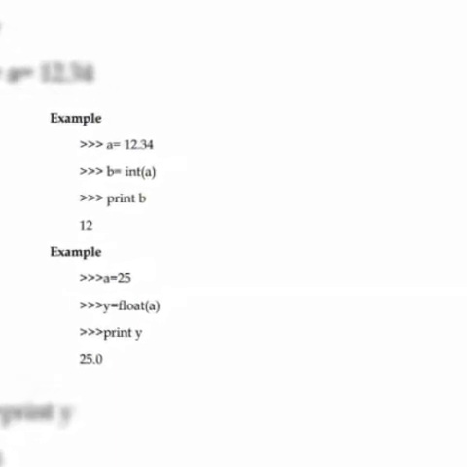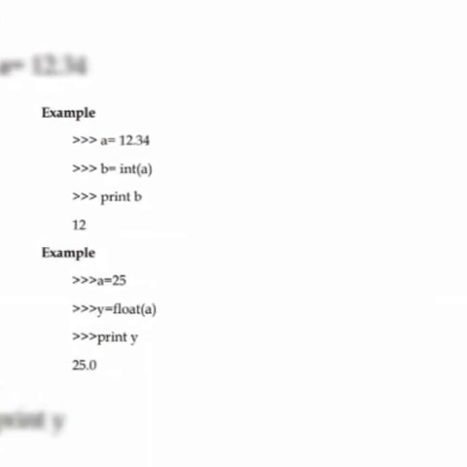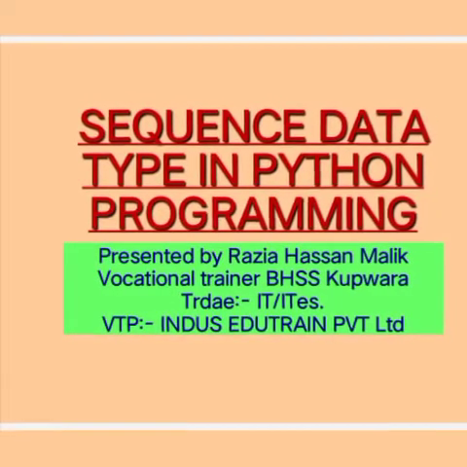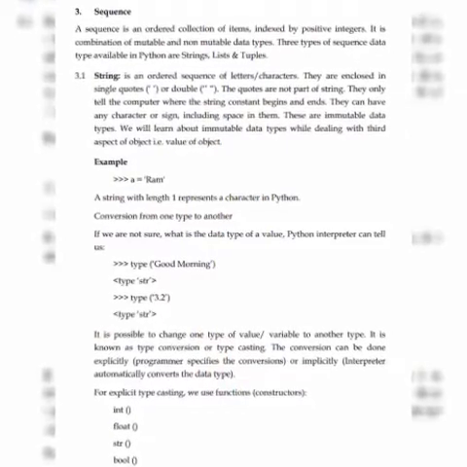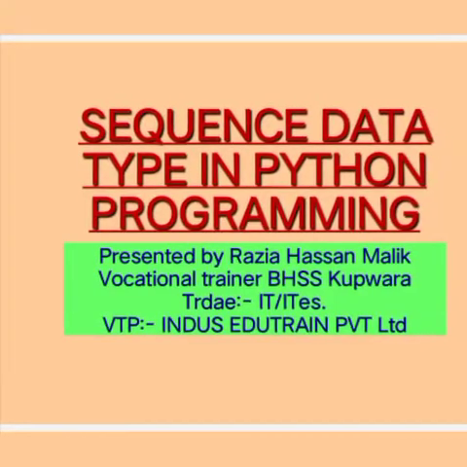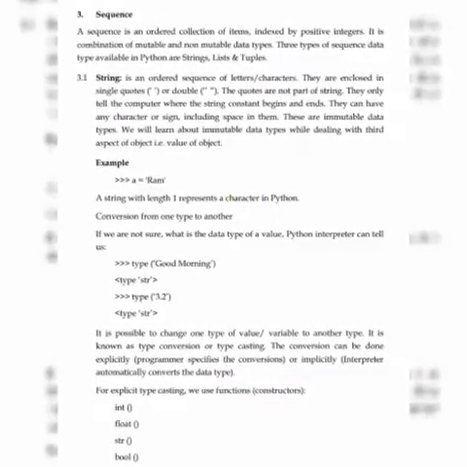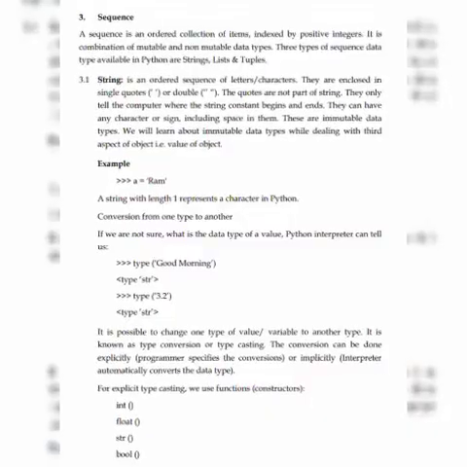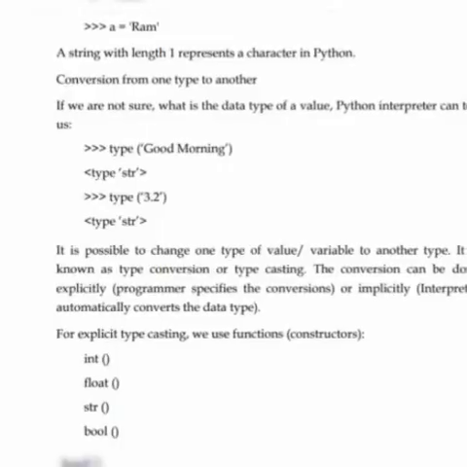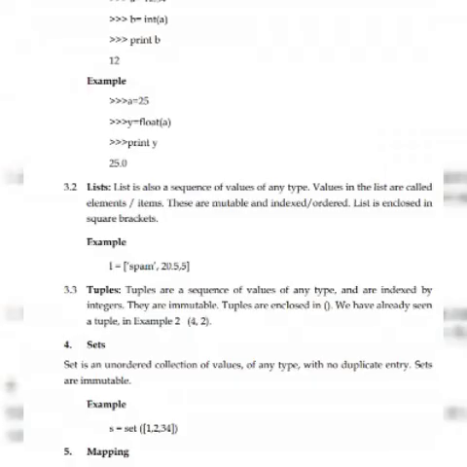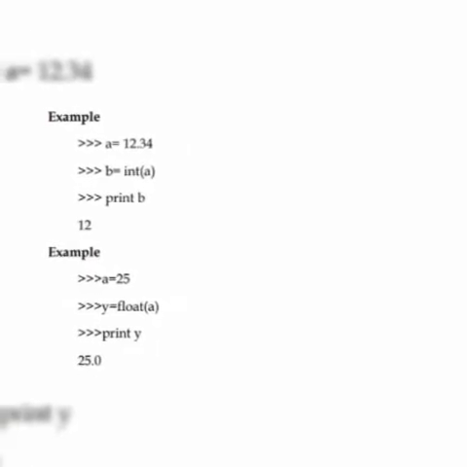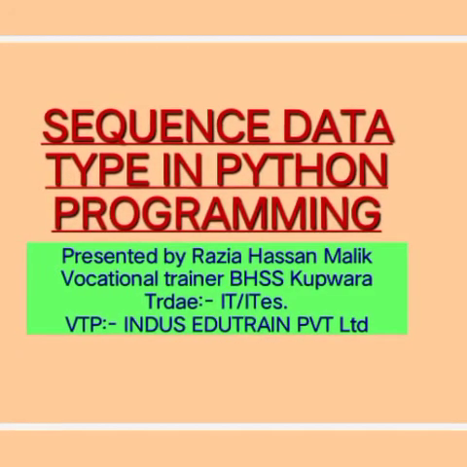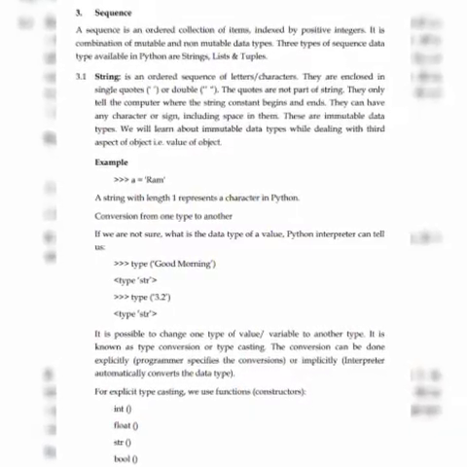Okay, then we have another type of sequence, that is list. List is a sequence of values. It can be of any type. It is a list of elements, a list of items. And it's very important that it is mutable, indexed and ordered, because a list is always ordered. When we say it's a list of employees, that means the employees list will always be ordered, for example on the basis of alphabet or on the basis of seniority.